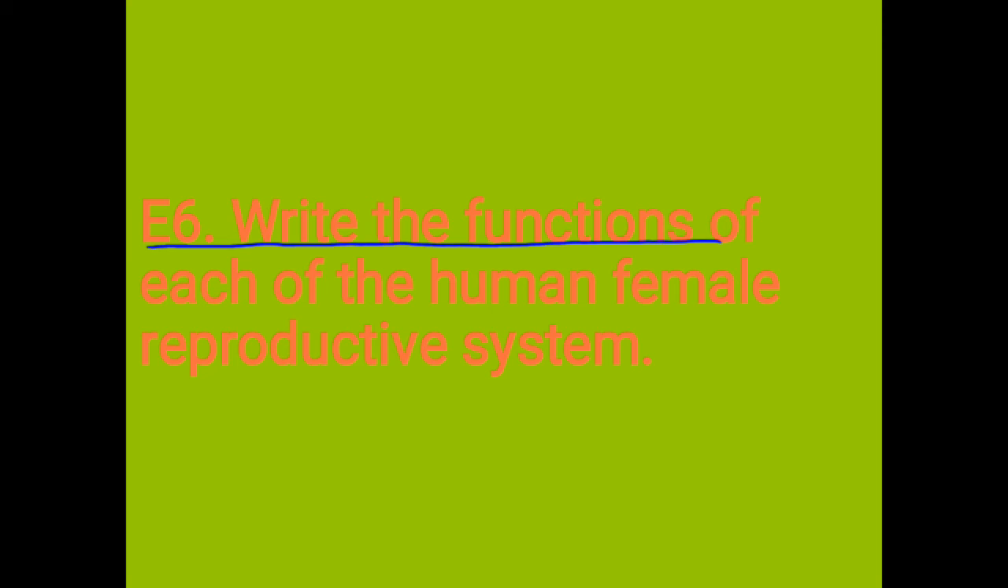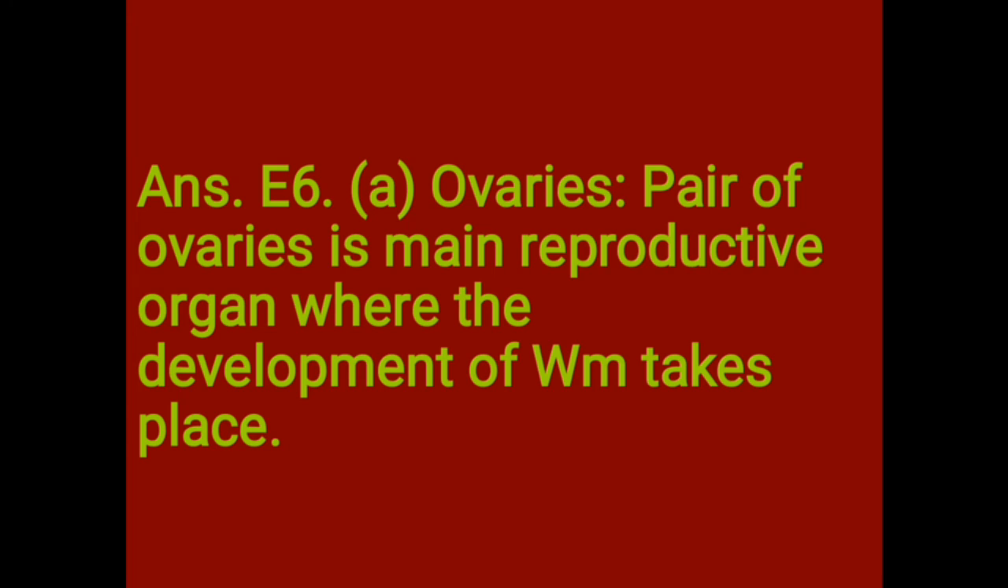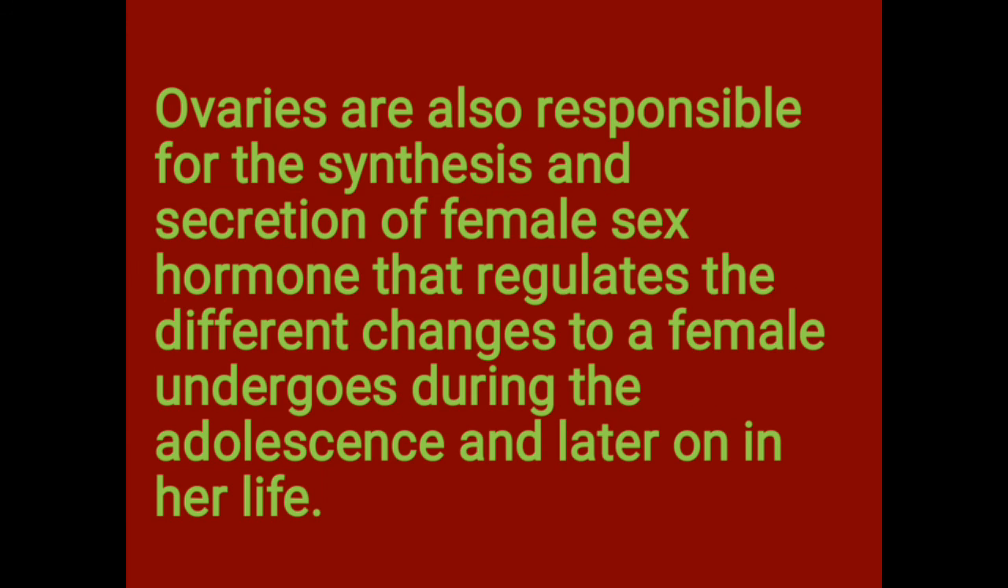Question E6. Write the functions of each part of the human female reproductive system. Answer E6A. Ovaries. The pair of ovaries is the main reproductive organ where the development of ova takes place. Ovaries are also responsible for the synthesis and secretion of female sex hormones that regulate the different changes a female undergoes during adolescence and later on in her life.